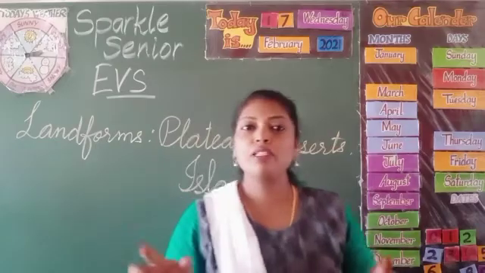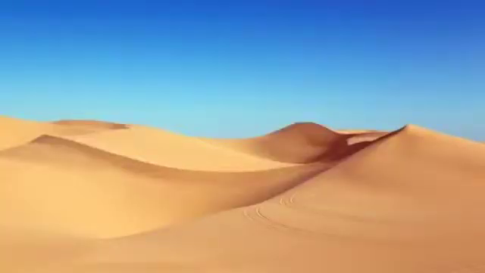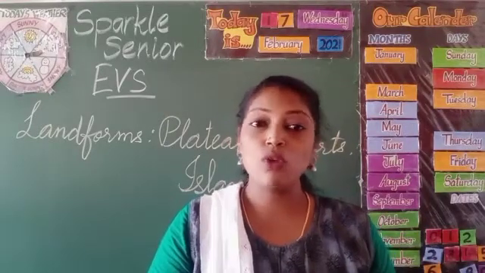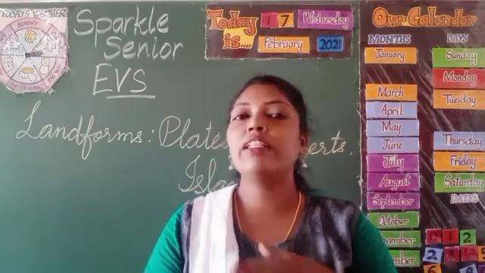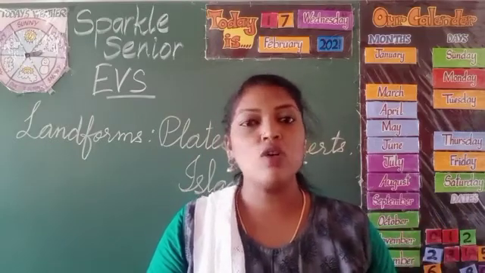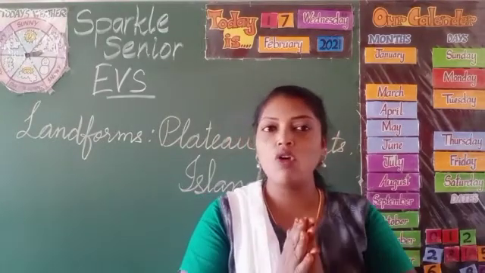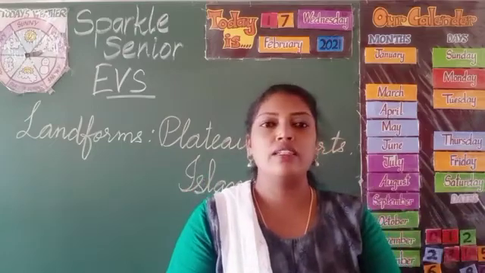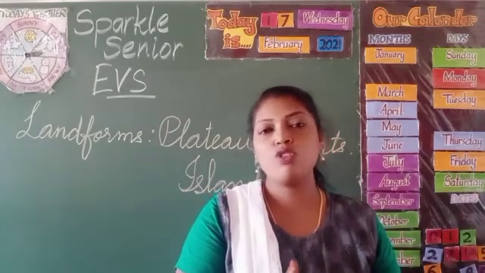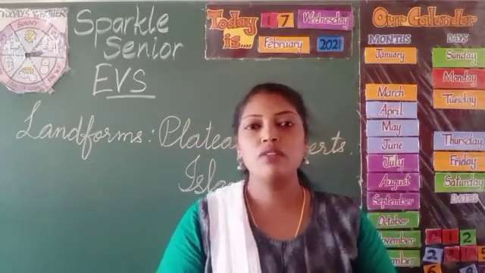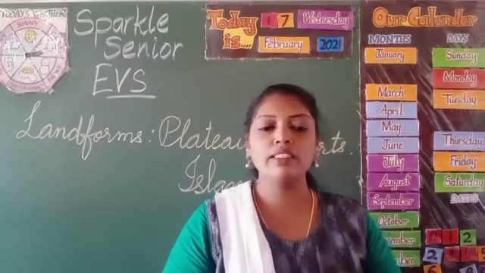The next landform is a desert. So have a look at the picture of desert. Deserts are large, dry, hot areas of land which get little or no rainfall throughout the year. Because desert gets no rainfall, there will be little or no plants at all in the desert.